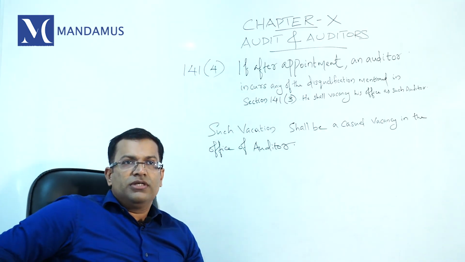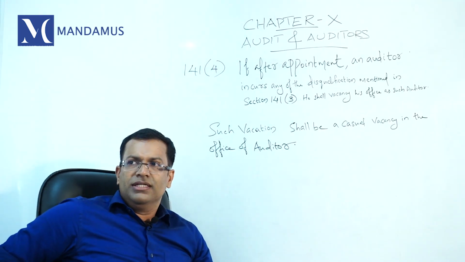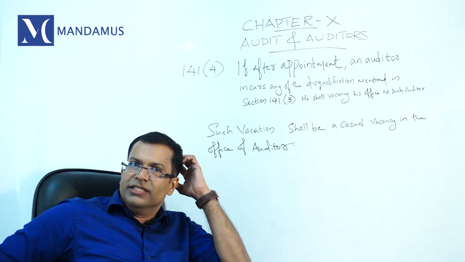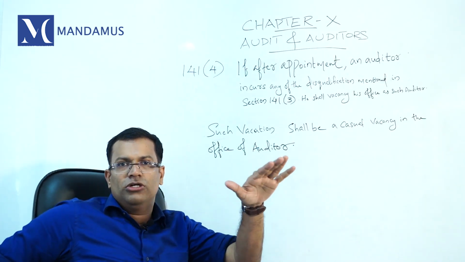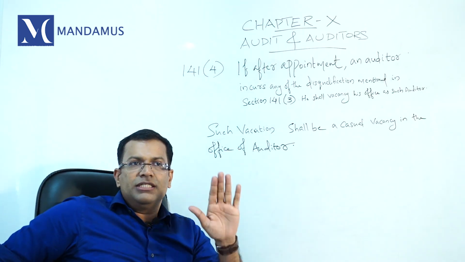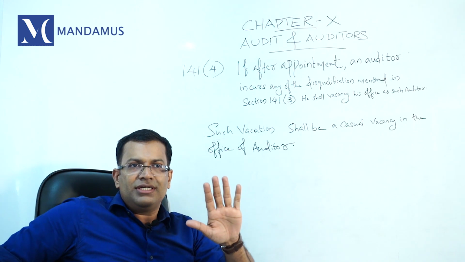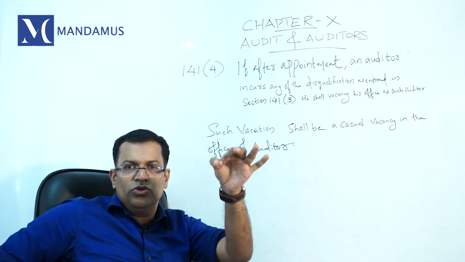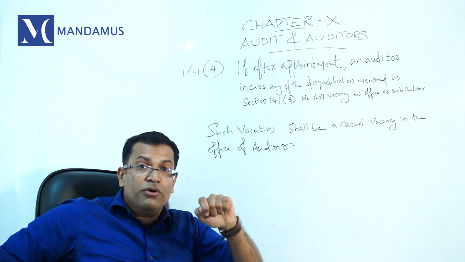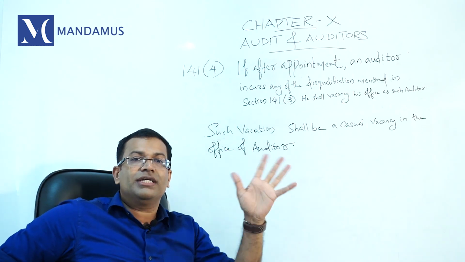See 141 subsection 4. In this provision, you are appointed as a statutory auditor of a company. At the time of appointment, you did not attract any of the disqualifications enumerated in 141 subsection 3. But after the appointment, you attracted disqualification.